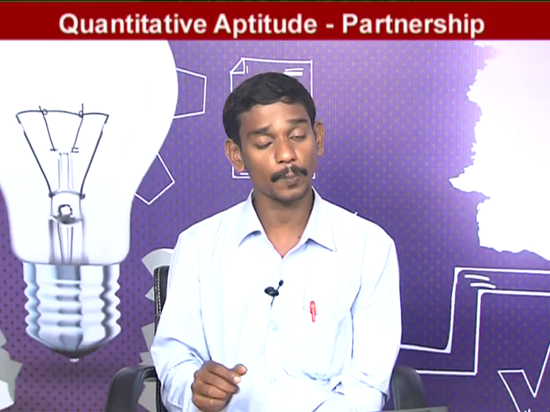In simple partnership, the profit or loss will be distributed in the ratio of their investment money. And in the compound partnership, profit or loss will be distributed in the ratio of the product of capitals and investment time. These 2 points are the main important points in the total partnership, and the total chapter depends on these two partnerships. We have no separate formulas. Thank you.